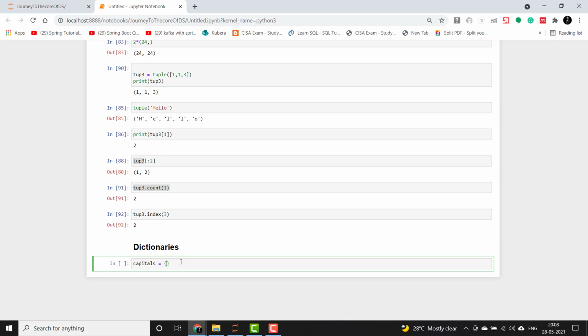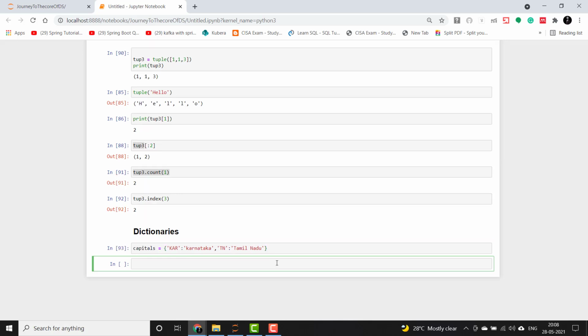We are creating a dictionary for the state code and the full name, Karnataka and Tamil Nadu, where TN is the key and Tamil Nadu is the value. These are separated via colons, key and values.